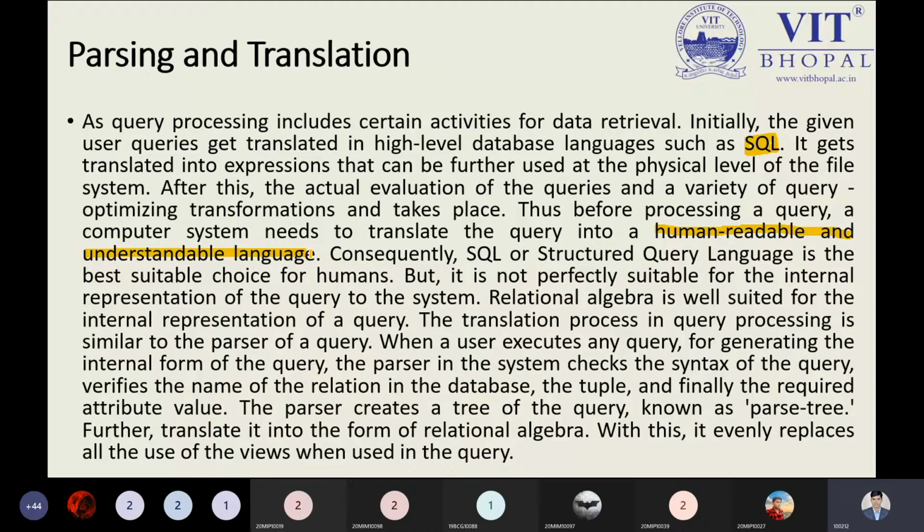So at that time, relational algebra plays an important role. What is relational algebra? As we have seen, it has certain operations and operators by which the machine can easily understand. In a computer system, if you represent English statement words or keywords in the form of symbols, the machine can easily identify the sense of those symbols.